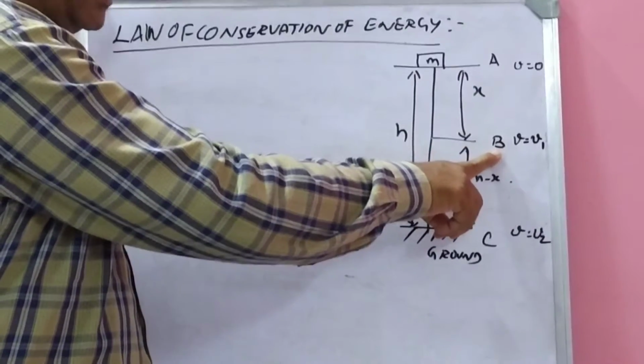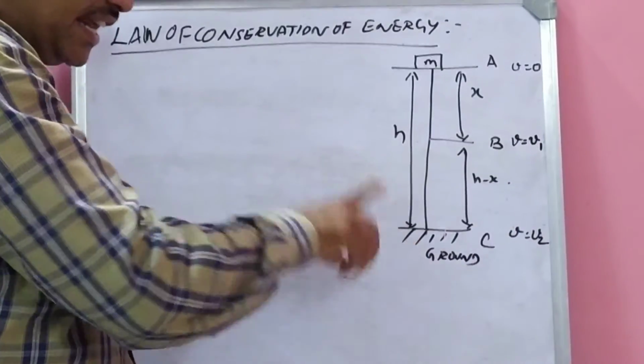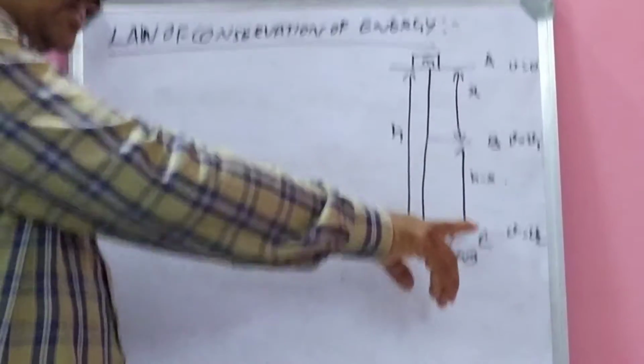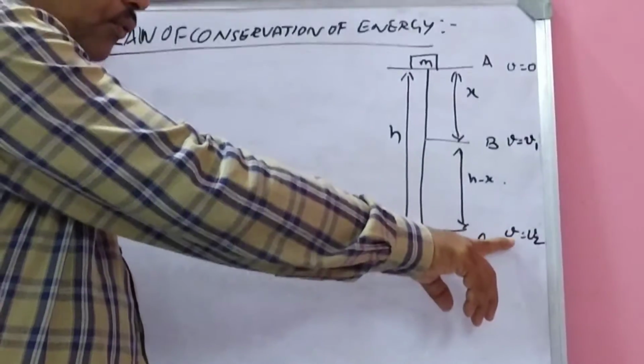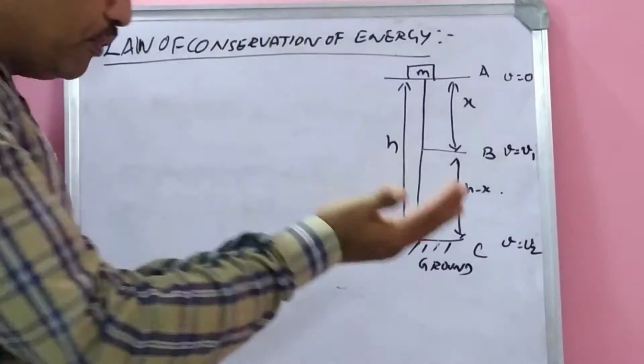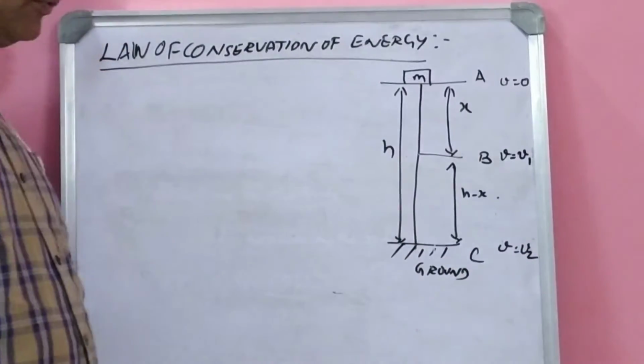At B we don't know the velocity. So I am taking it as V is equal to V1. And before it reaches the ground, the velocity V is equal to V2. After touching the ground, it will become 0. So before it touches the ground, the velocity will be maximum. Let me assume V is equal to V2.